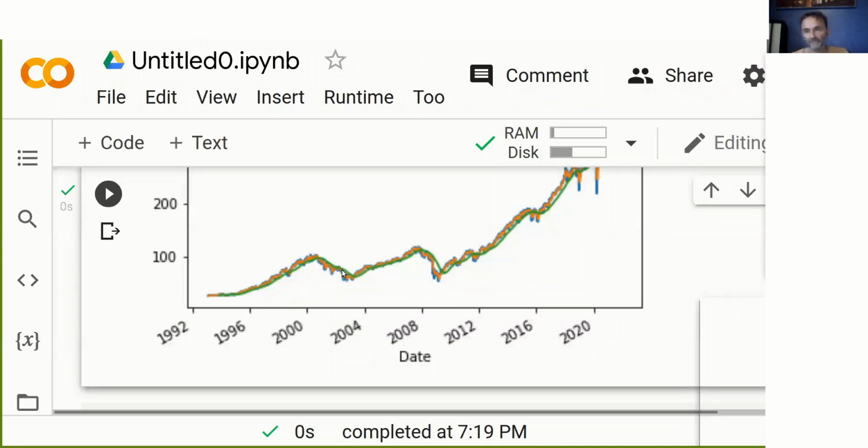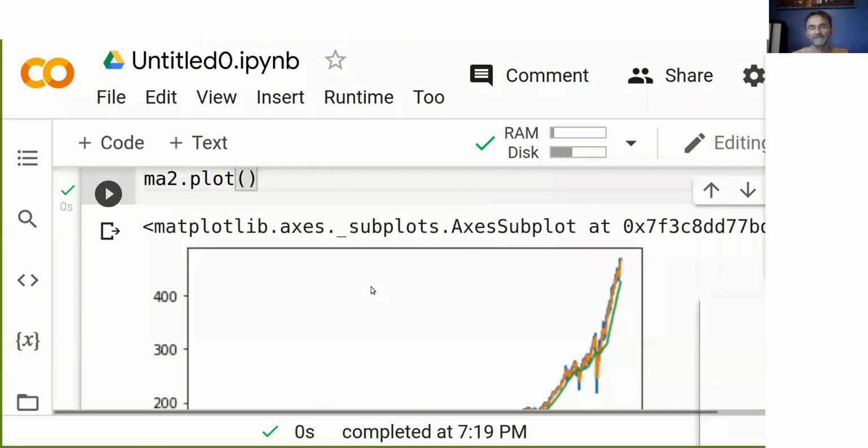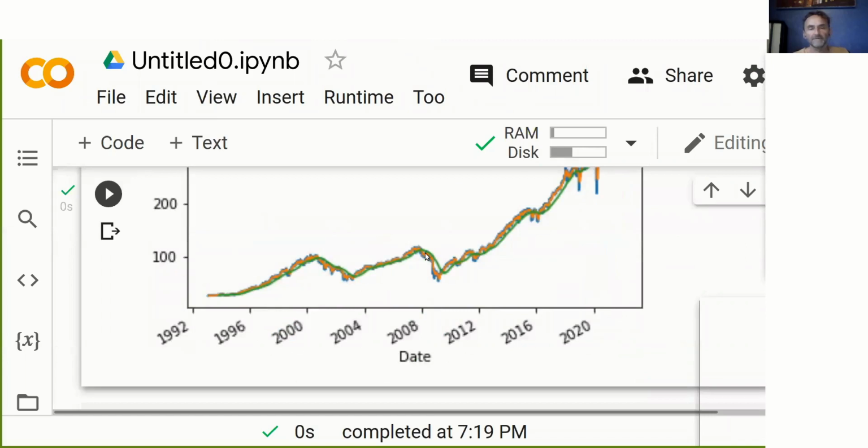Now this crossover, because it's a moving window, always has a little bit of a lag. And you can perhaps see this a little bit here. So this crossover usually happens a little bit after we actually reach the tipping point. And this is just the behavior of moving averages. There's not much we can do. And this is just normal when we use some sort of technical indicators.